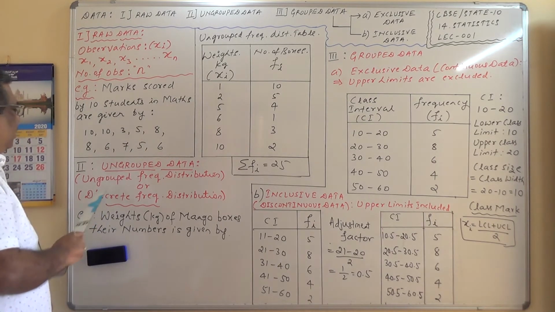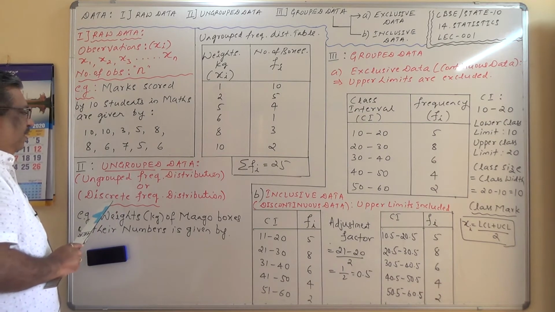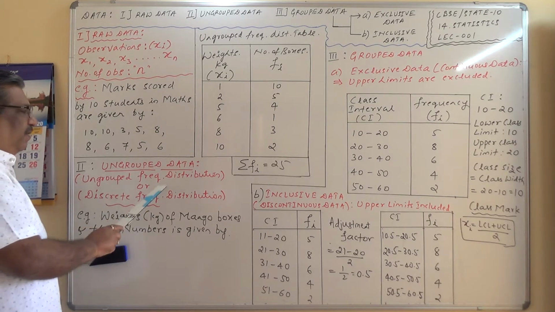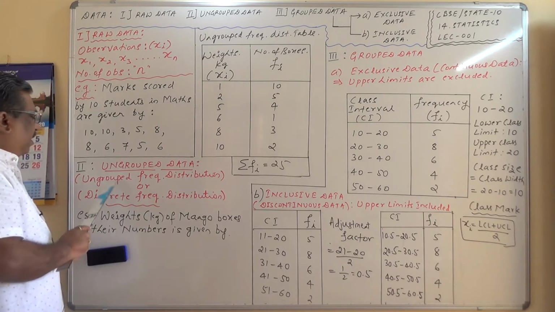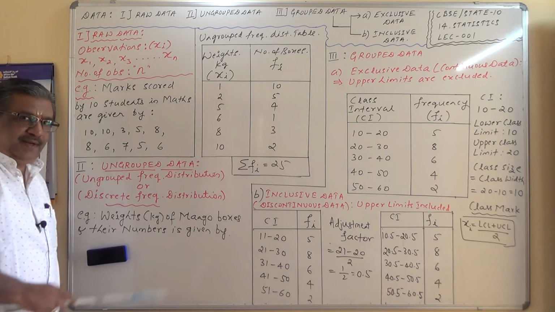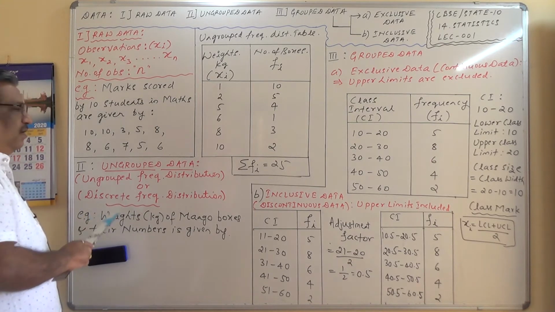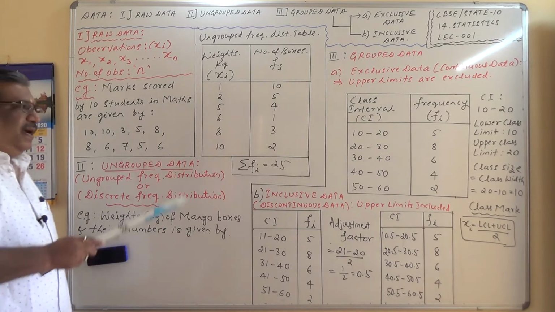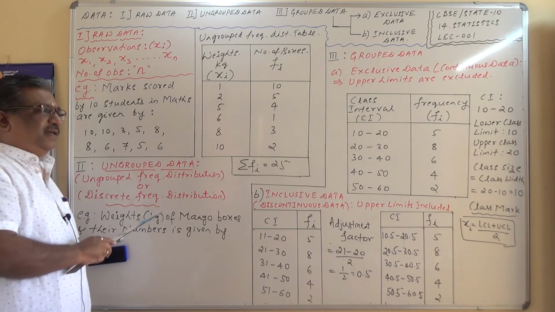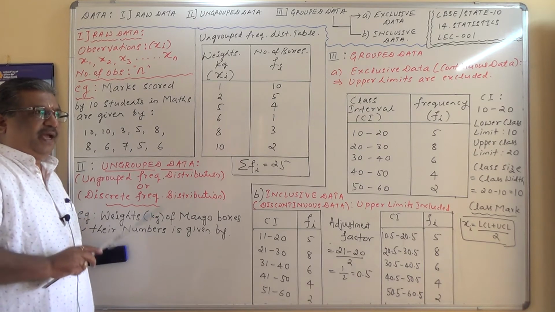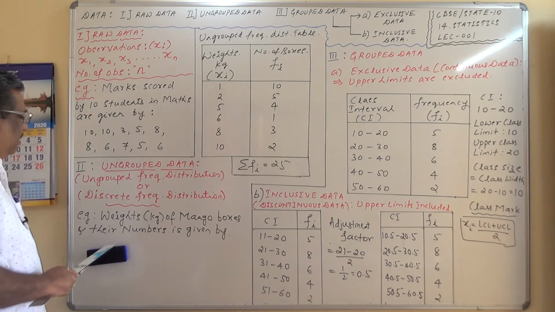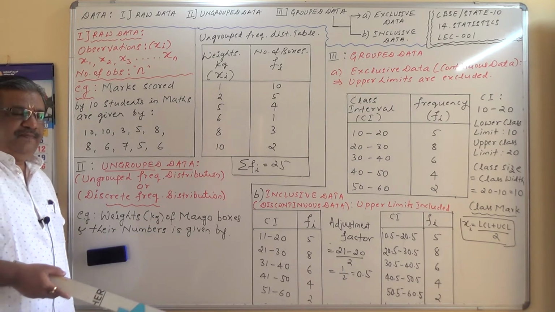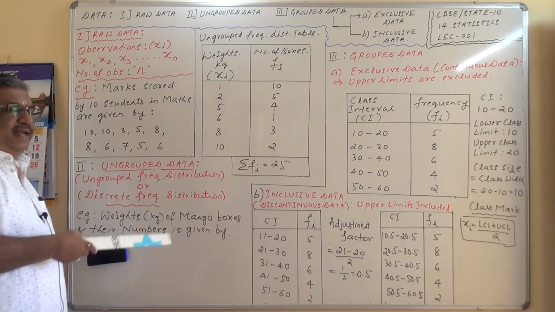Now next, go to the ungrouped data. Ungrouped data is also called ungrouped frequency distribution table, or also it is called discrete frequency distribution table. In the ICSE syllabus, this particular data is termed as tabulated data. So it is better to understand this data directly with the example rather than defining it.